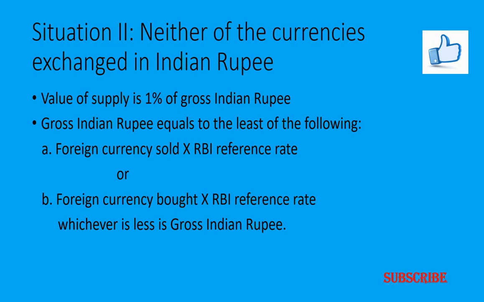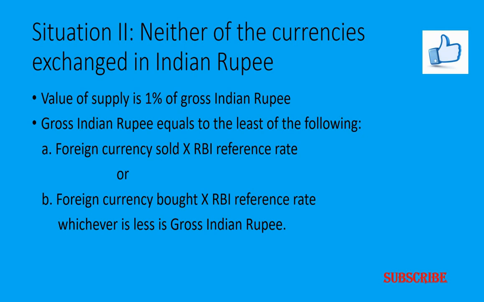For example, if dollars are to be converted into pounds, we work out how much one dollar equals in rupees and how much one pound equals in rupees. These are multiplied by the respective amounts, and whichever is lower is taken. Then 1% of that is the value of supply in such cases.